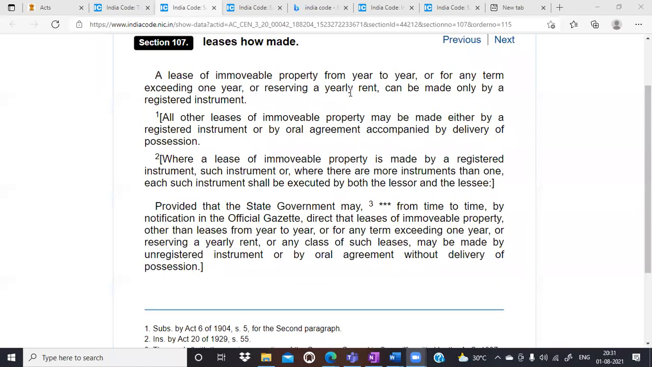For example, this is important. A lease of immovable property from year to year, or for any term exceeding 1 year, can be made only by a registered instrument. No problem at all. Now, please try to understand यहाँ पर क्या लिखा है?